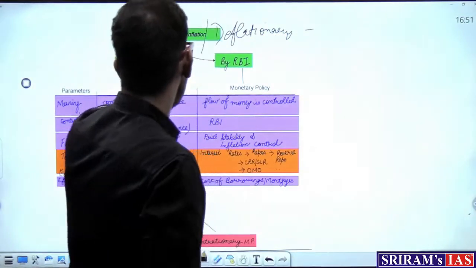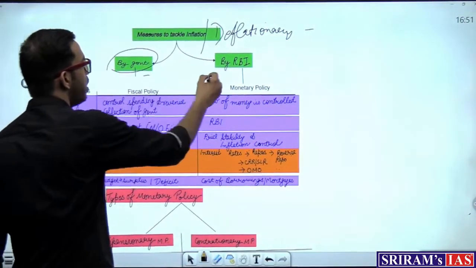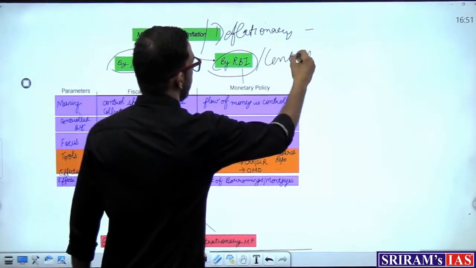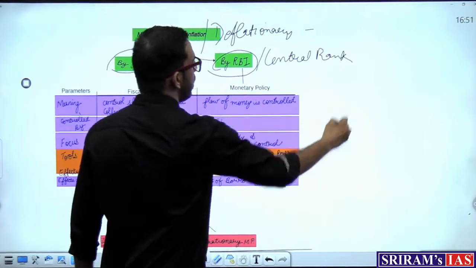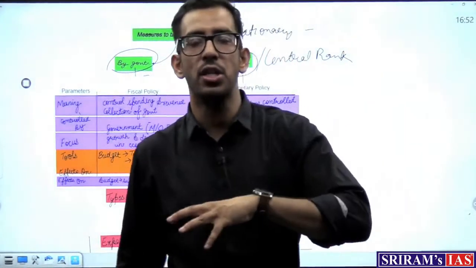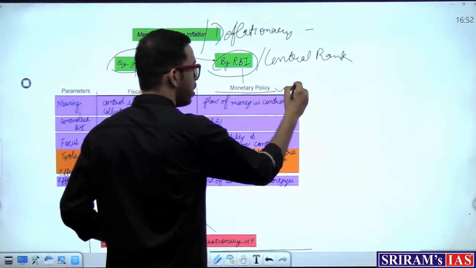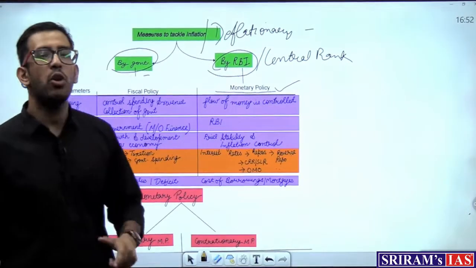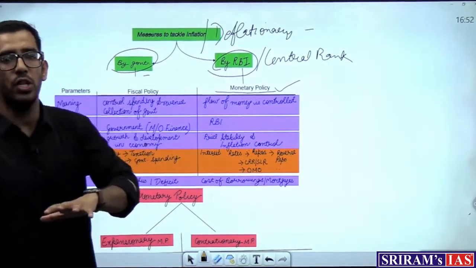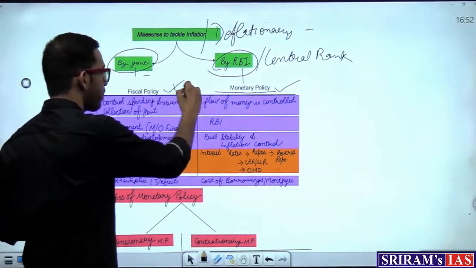Now, there are two measures basically, first taken by the government and another taken by the central bank of a country. When the central bank of a country takes steps to curb inflation or curb the recession, those policies are called monetary policies. But when the government intervenes to curb an inflationary or deflationary situation, we call it fiscal policy.